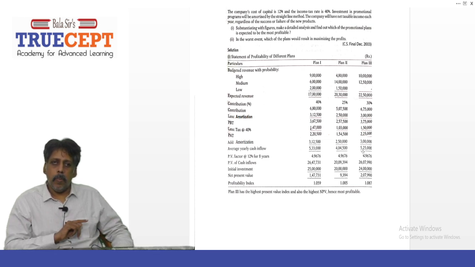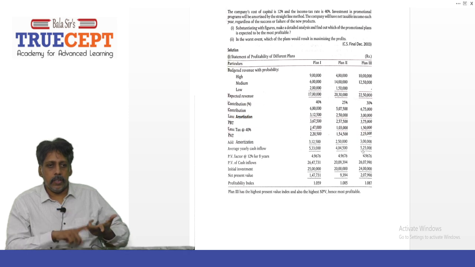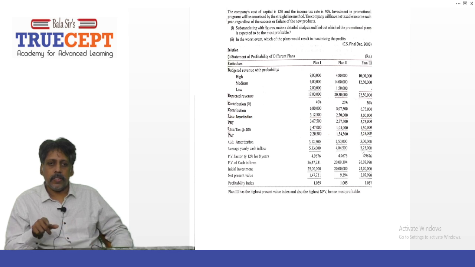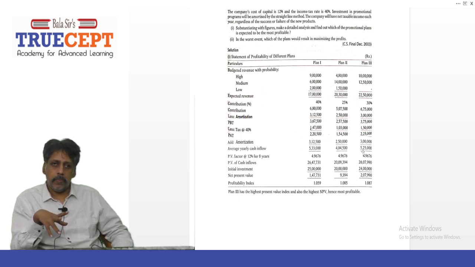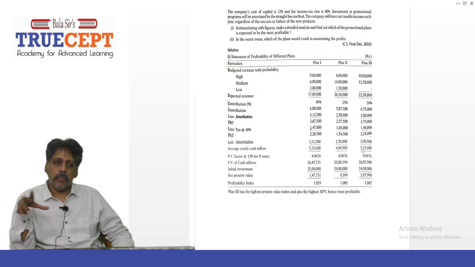You multiply 5,33,000 into 4.9676 and get 26,47,731. Minus the 25 lakh initial outlay gives you 1,47,731. That is a positive net present value.